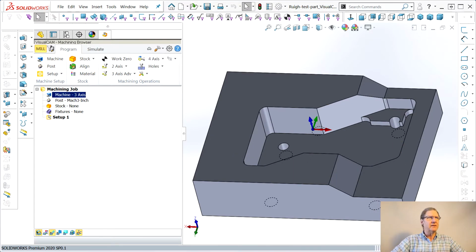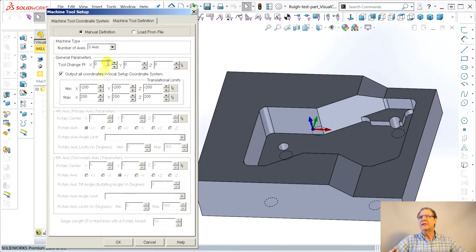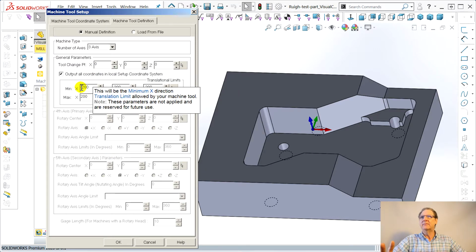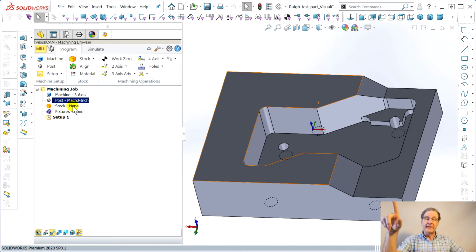It's 3-axis. There was other stuff in that dialog box about definitions, tool change points, sizes. Nothing too critical for our little demo. So then the post. They'll let you save this file if you don't make any toolpaths.